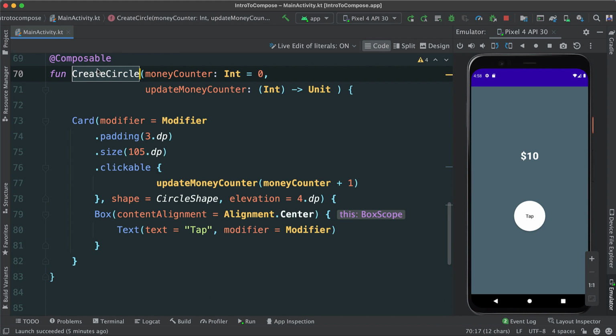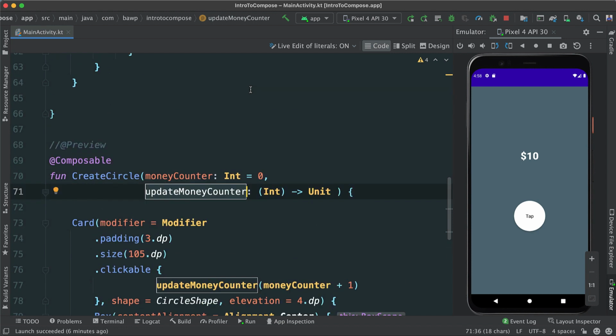So whatever I call the create circle, I'll have to pass in the money counter and the update money counter function there. So we will delegate, we'll send the state to the parent composable, which will hold that state, and that will be changing itself there.